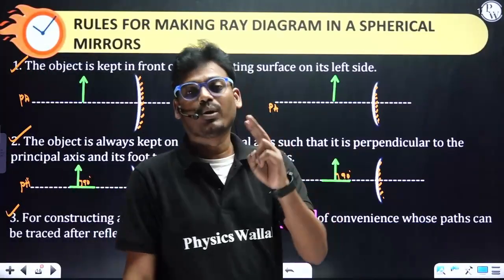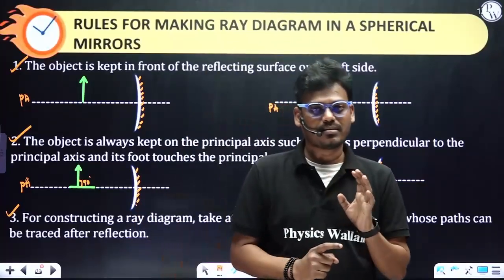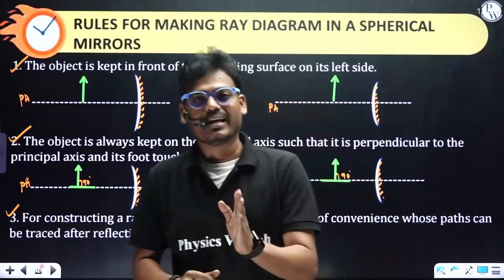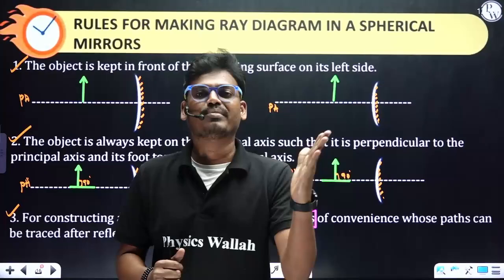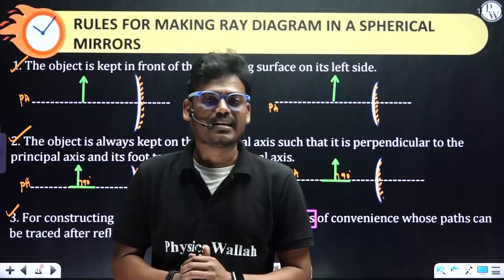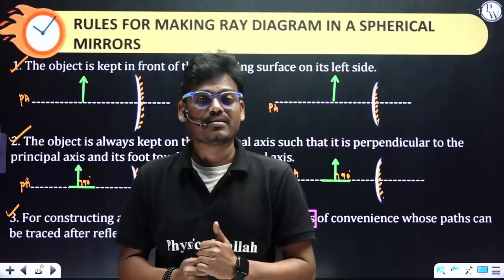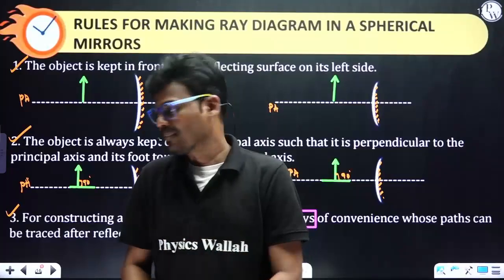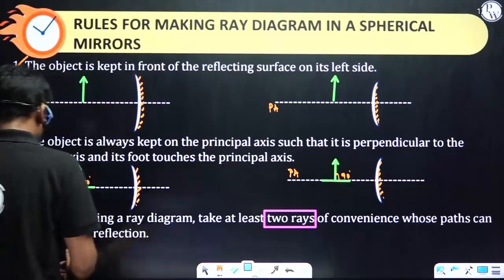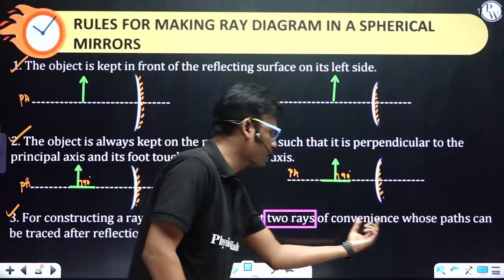Minimum 2 rays we have to consider, whether they are incident rays or reflected rays. Incident rays means the rays are striking the mirror. Reflected rays means rays going away from the mirror. So simply, incident rays are from the object, and reflected rays indicate the image. So these are the rules, and let's see what those convenient rays are. They have indicated 2 rays for convenience.